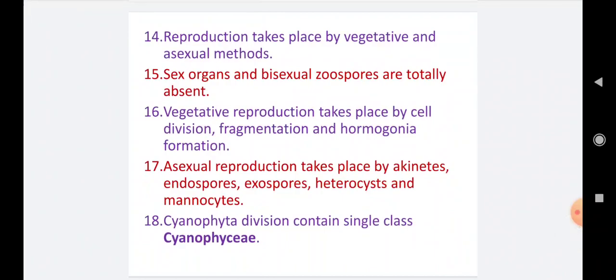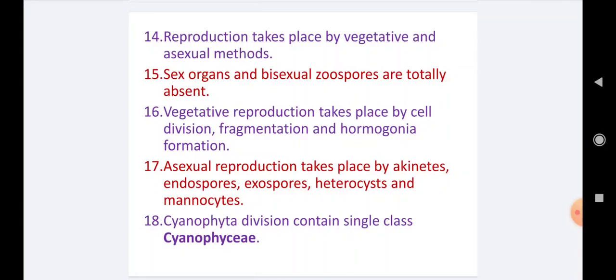Next point, reproduction takes place by vegetative and asexual methods. Only these two types of reproduction are present in the Cyanophyta. Next point, sex organs and flagellated zoospores are totally absent. Sex organs are absent, so there is no need to discuss reproductive organs like antheridia and oogonia. Then zoospores are totally absent. Then number 16, vegetative reproduction takes place by cell division, that is regular mitotic cell division.